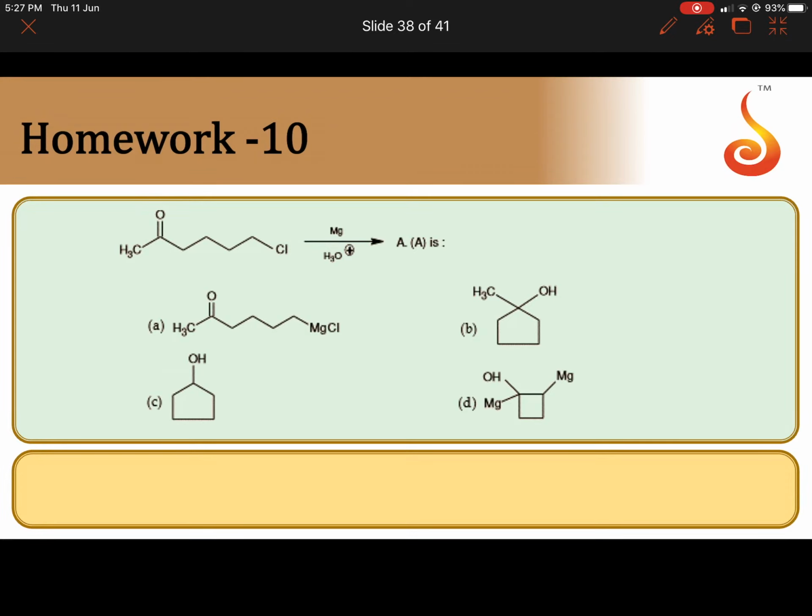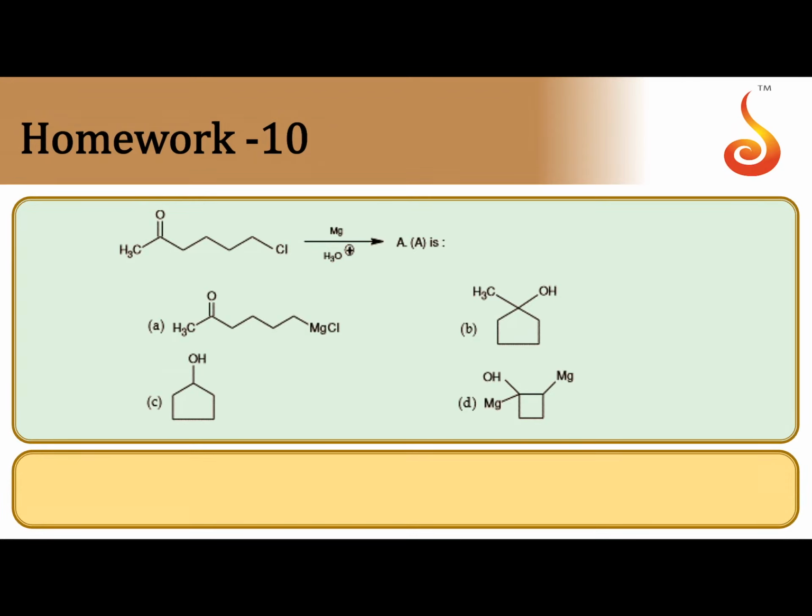In this reaction, we have to find out what is A. When the reactant is reacted with magnesium, we can get Grignard's reagent. So magnesium, since alkyl halide is there, alkyl chloride is there, magnesium is inserted between carbon and chlorine forming Grignard's reagent.